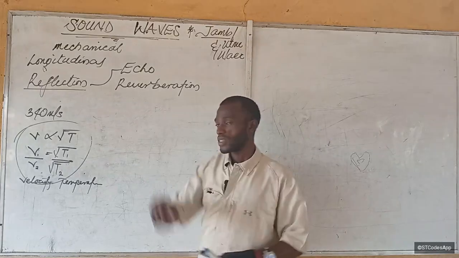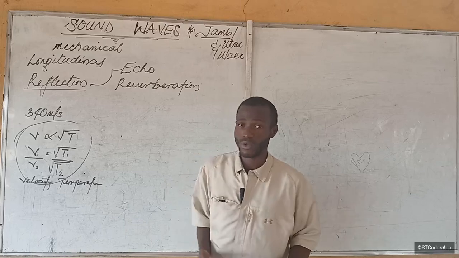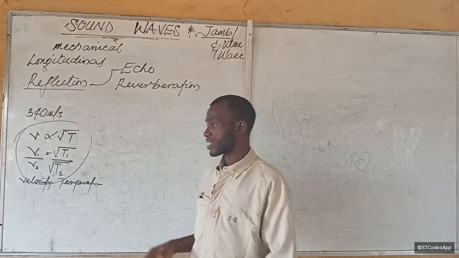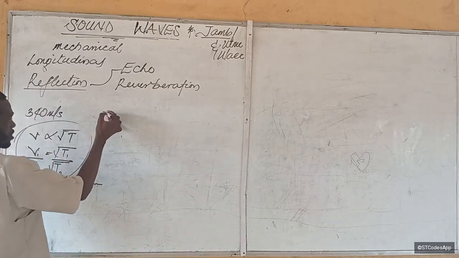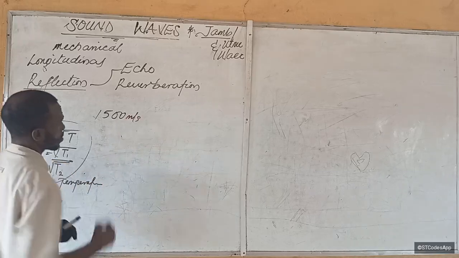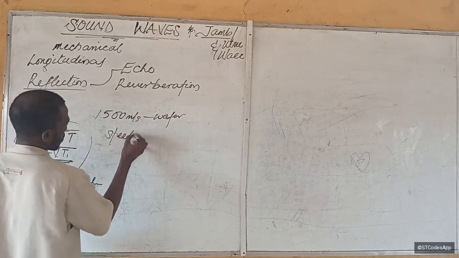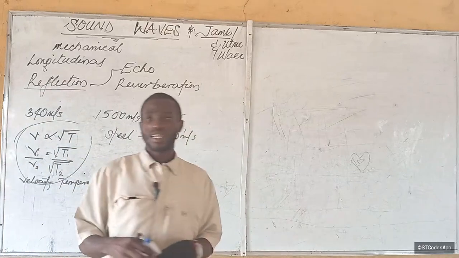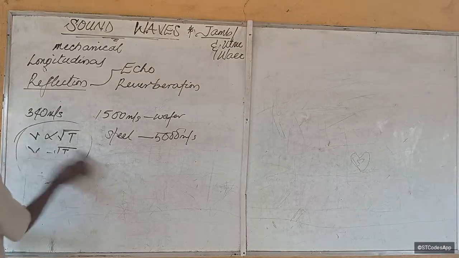Is that okay? So we said it changes with temperature. It also changes with the density of the material through which it's traveling. So the higher the density of the material, the higher the speed of sound. In fact, in water, the speed of sound is about 1,500 meters per second, while in steel, the speed of sound is about 5,000 meters per second. So you see, that is very fast. So that is about the speed of sound.